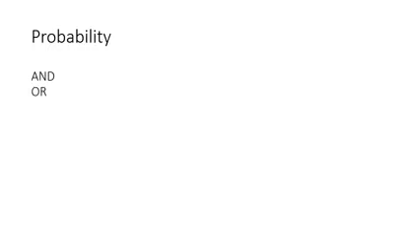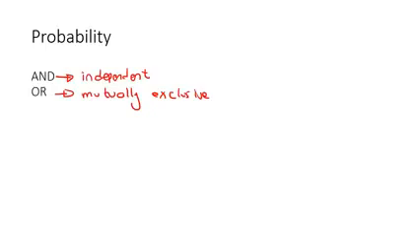So we're going to carry on with probability now, and we're going to be looking at questions that have the words and, and or. Now with the word and, your teacher might have explained something in class with regards to independent, and then for or, they might have used the words mutually exclusive. Now, I'm not going to go into the details of those, but I do want to talk a little bit further on mutually exclusive.